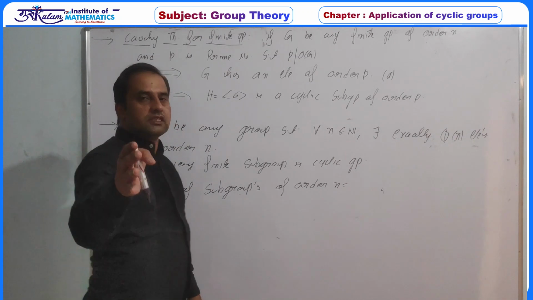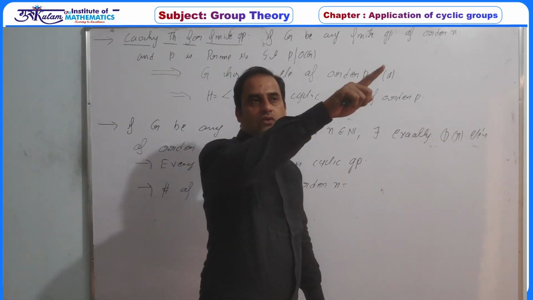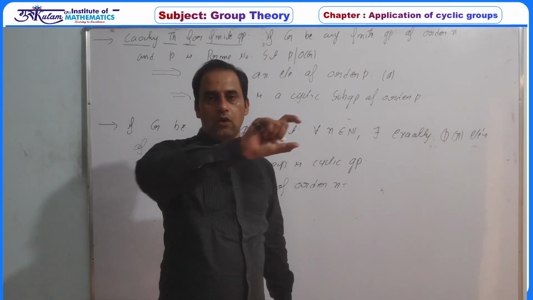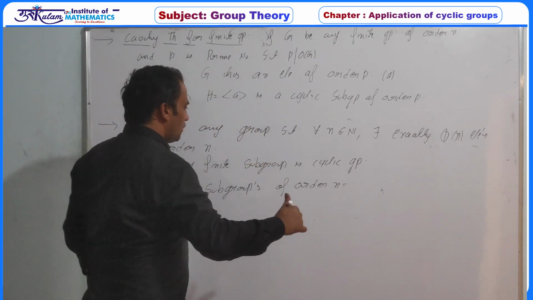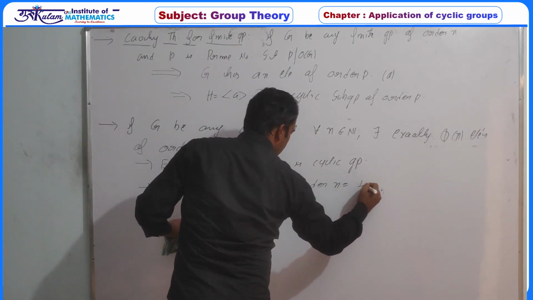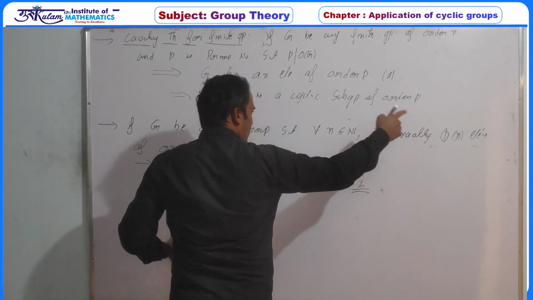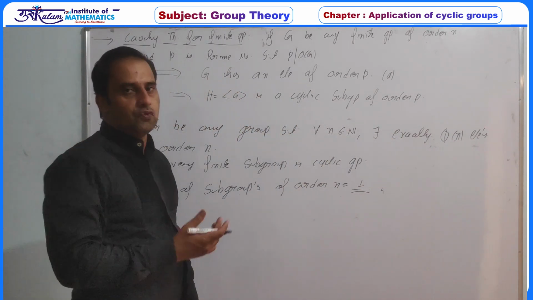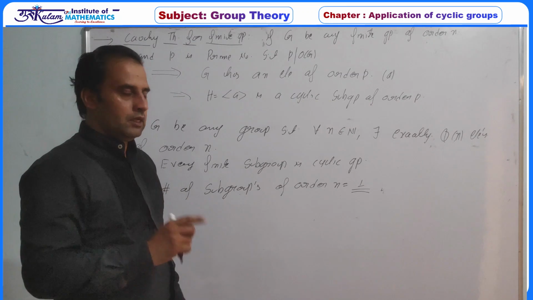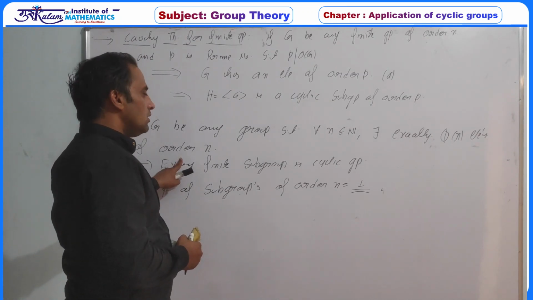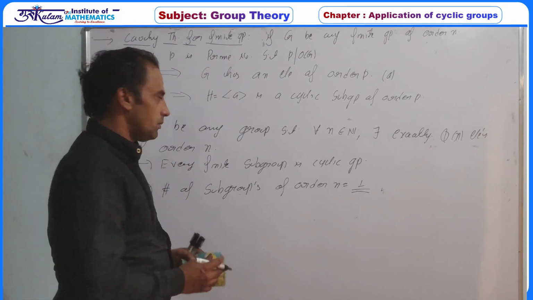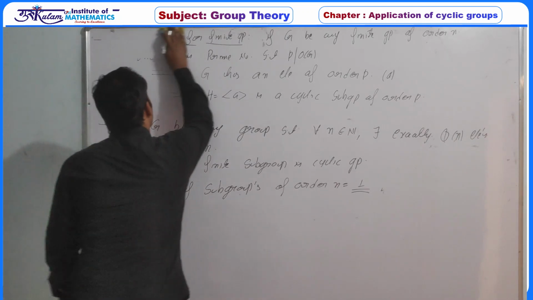The number of cyclic subgroups of order k is equal to the number of elements of order k divided by phi k. Based on that formula, this must equal 1, because the number of elements of order n is phi n, so phi n by phi n is 1. So if we prove the first one, the second statement definitely follows. So let's start with the proof of the first theorem.